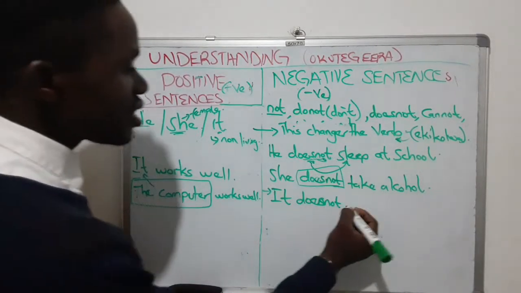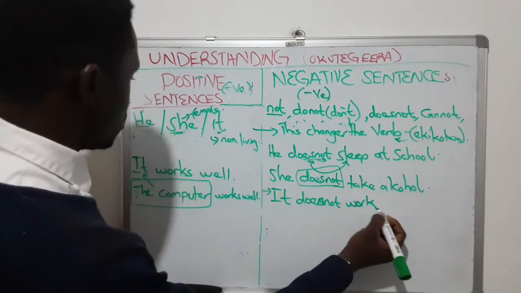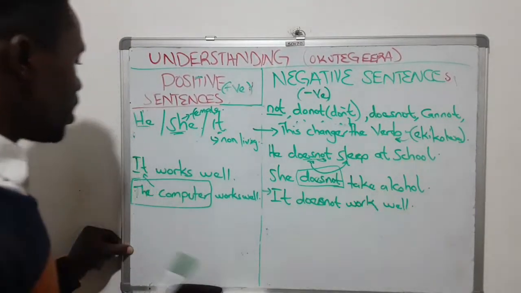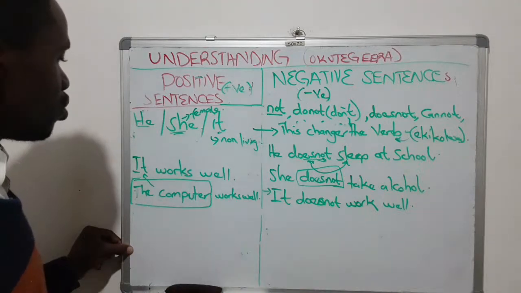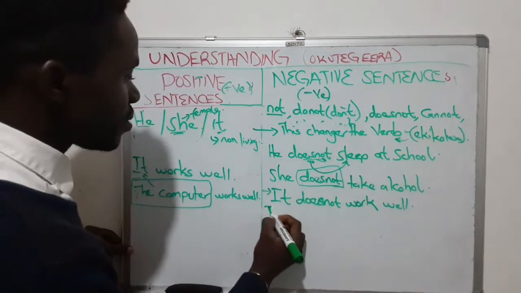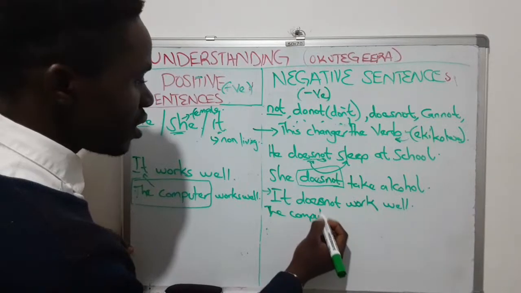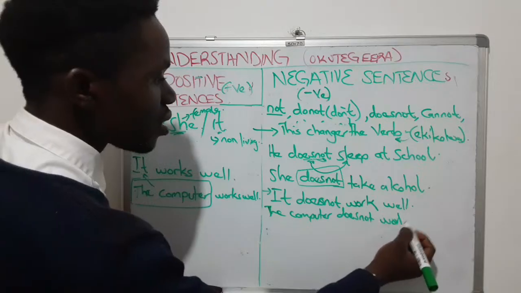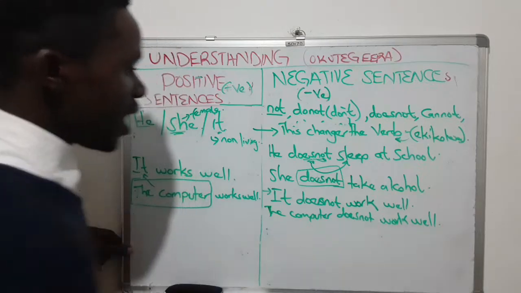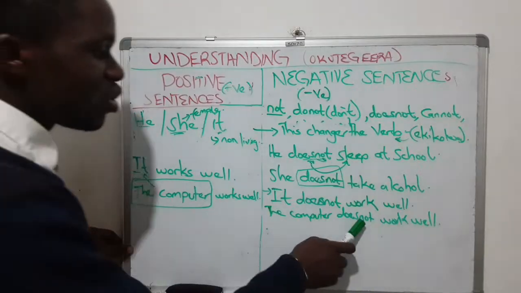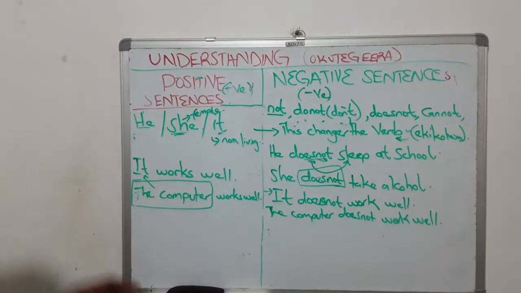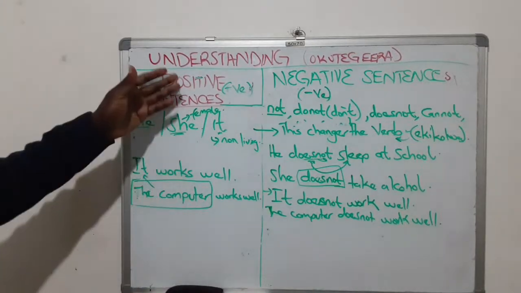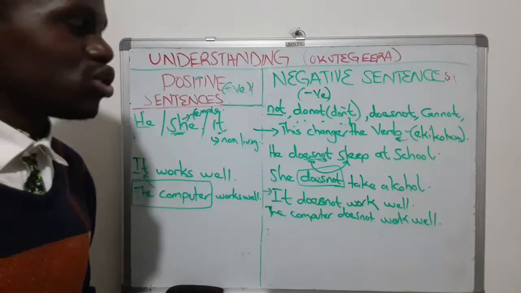It does not work well. Good. It does not work well. Kyo tekiri kola bulungi. Oba the computer does not work well. Are we together? The computer does not work well. Computer tekola bulungi.